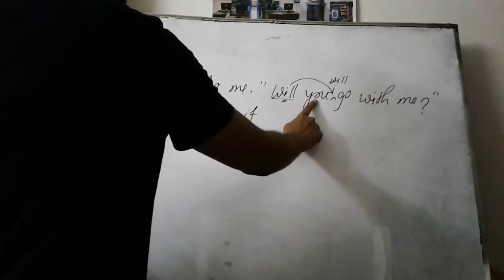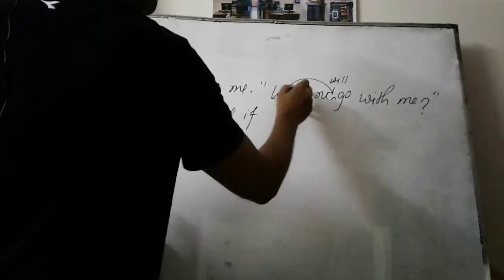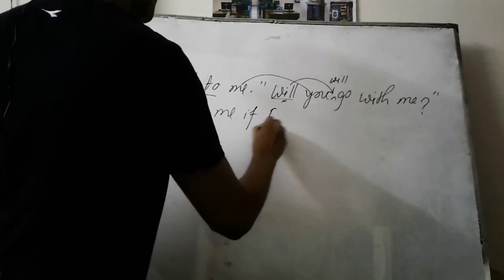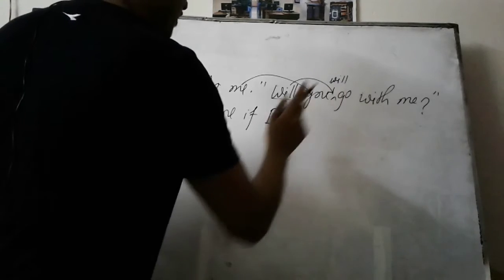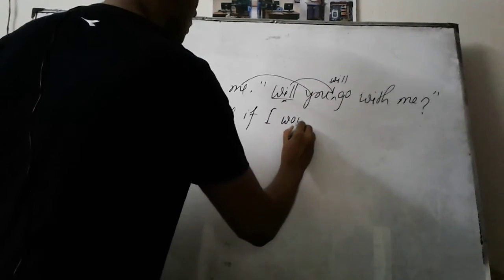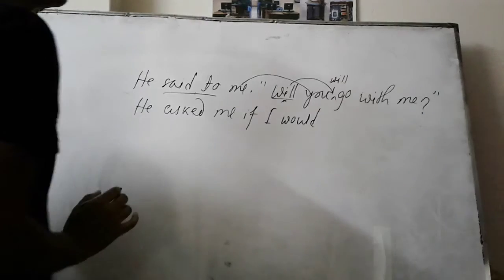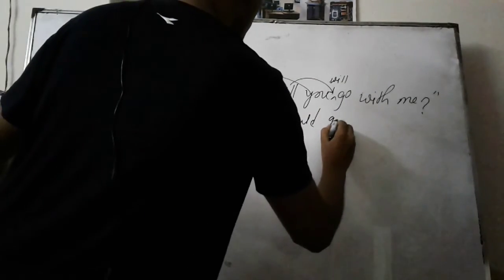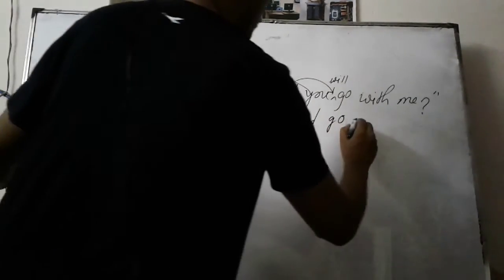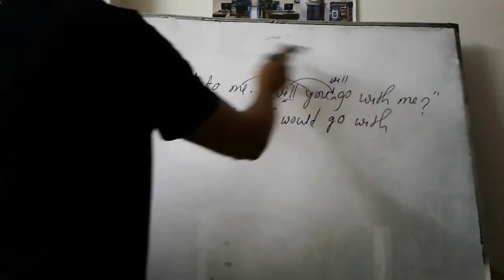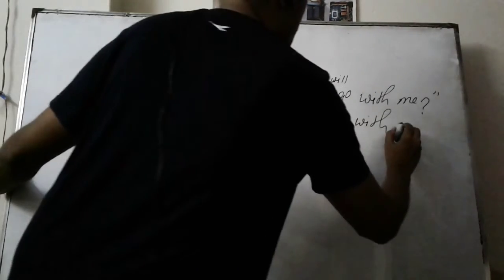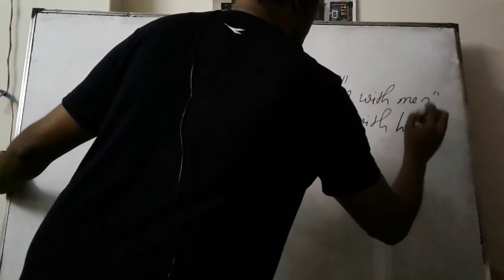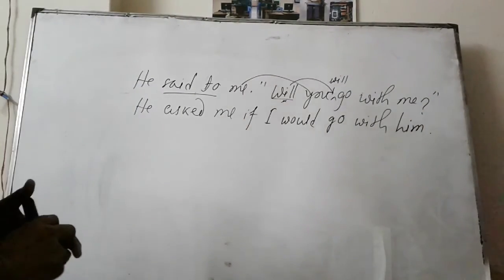At the beginning we have the subject you, and according to me it will be I. Then we have to change will, because we have two verbs side by side, so the first one will be changed, will into would. We can't change go here, it will remain unchanged, and with. Me, being first person, will take the person of he, and it will be him. And we must put a full stop here, not the interrogative sign.